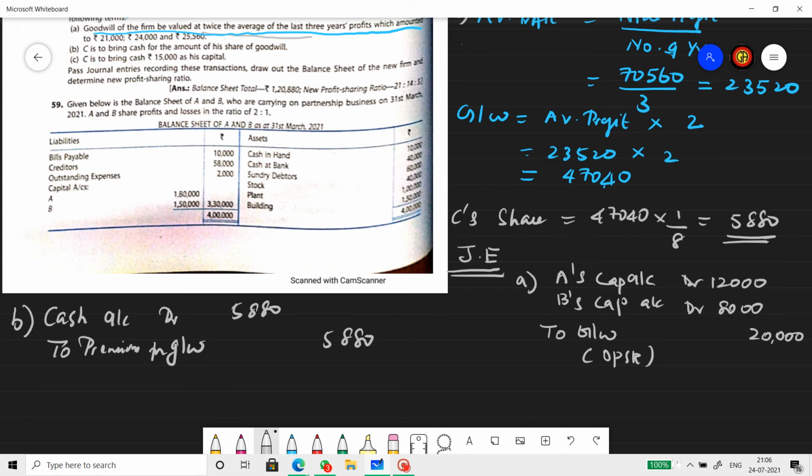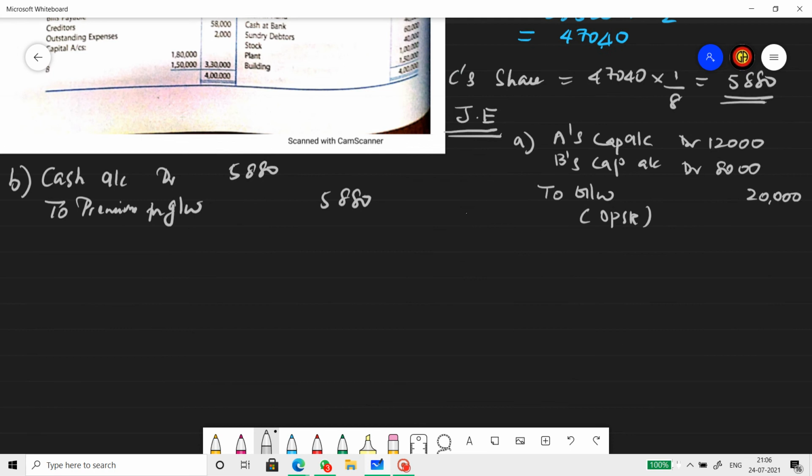Now, whatever goodwill C brings in will be transferred to the sacrificing partners' capital accounts in the sacrificing ratio. And here, both the partners are sacrificing.